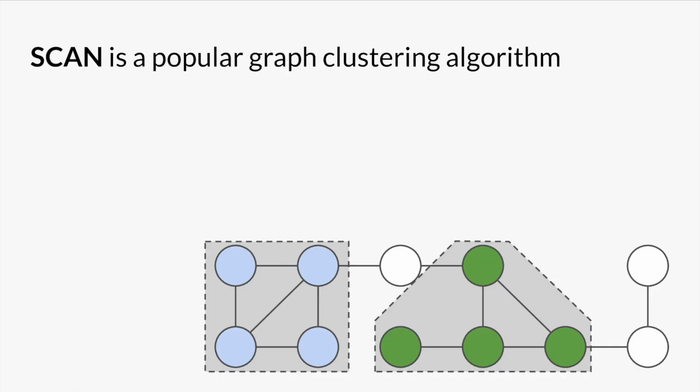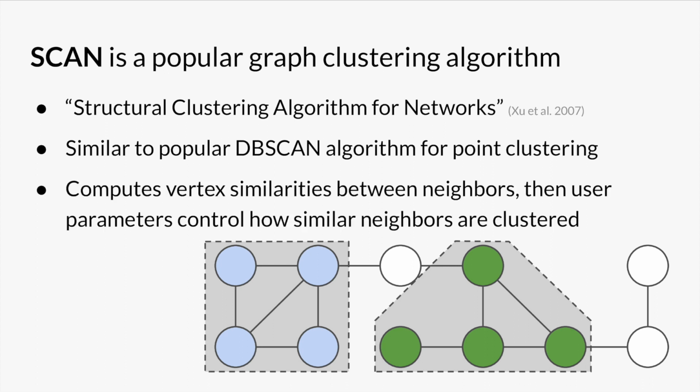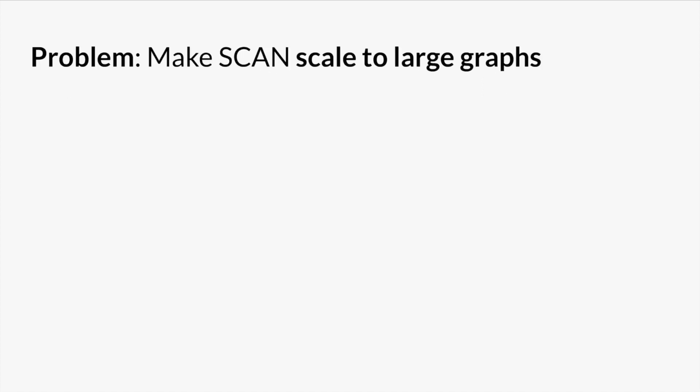The focus of this talk is a particular popular graph clustering algorithm called SCAN, introduced in 2007. SCAN stands for Structural Clustering Algorithm for Networks, and it's analogous to the popular point clustering algorithm dbSCAN. The graph here shows an example output of SCAN. We'll describe SCAN in more detail later. In short, SCAN computes similarity scores between neighboring vertices and then uses two user parameters to determine how to group similar vertices into clusters. The problem with SCAN is that it has trouble scaling up to large graphs.